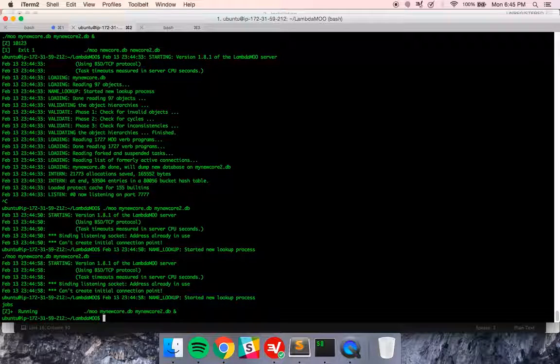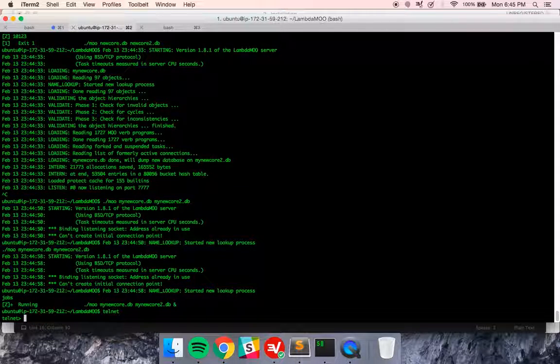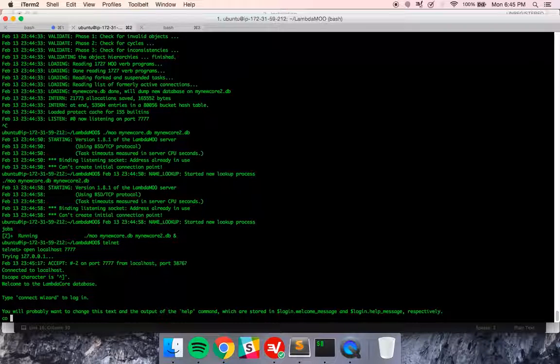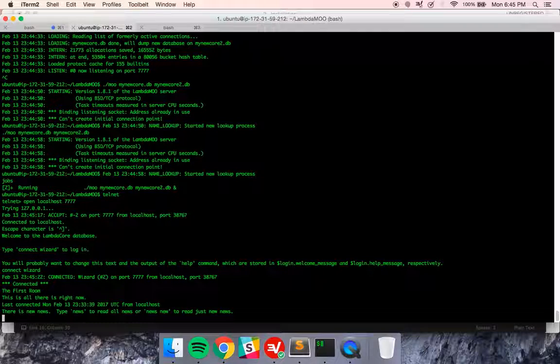Jobs. Okay, so it is running in the background. All right. So we should now be able to connect. Open localhost 7777. Connect wizard. And let's try like file open.